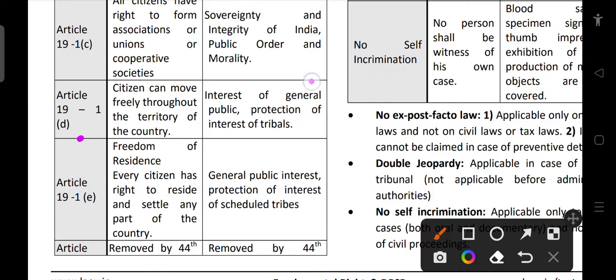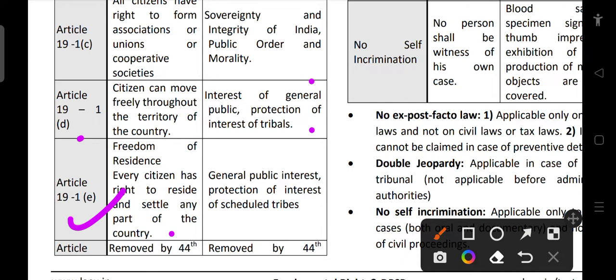But the interest of the general public and protection of the interest of tribals has to be kept in account, right? For example, while entering a tribal area or northeast region, we need to seek certain permission. So these are some of the reasonable restrictions. Then 19(1)(e), freedom of residence. Every citizen has the right to reside and settle in any part of the country. We can go and settle in any other district or even another state.